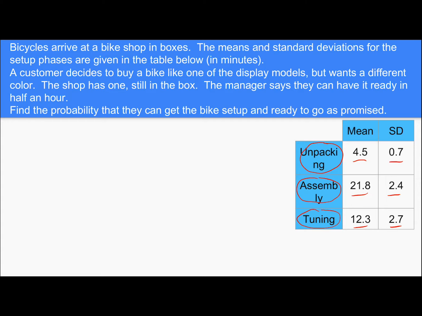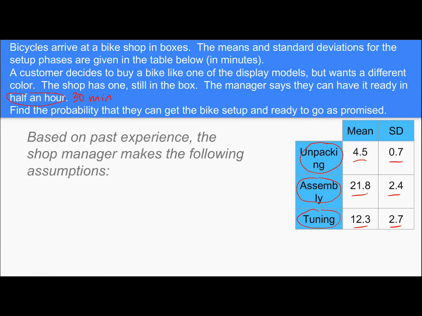So a customer decides to buy a bike like one of the display models, but wants a different color. The shop has one still in the box, and the manager says they can have it ready in half an hour, so 30 minutes is what he is promising. We're going to find the probability that they can get the bike set up and ready to go as promised.